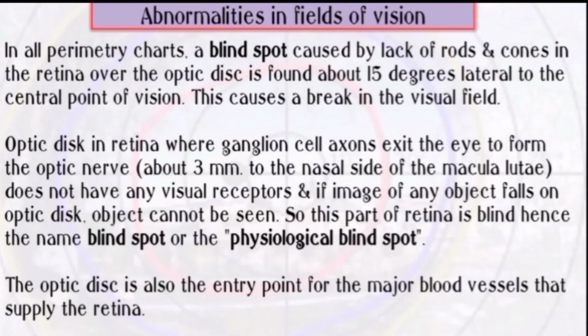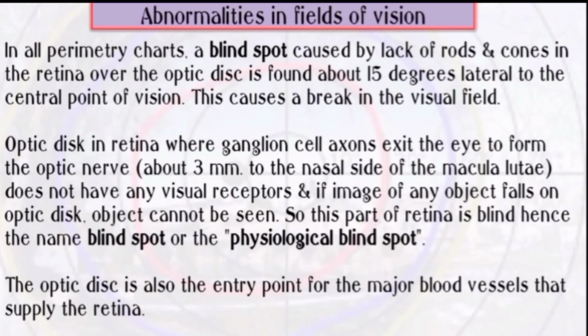In all perimetry charts, a blind spot caused by lack of rods and cones in the retina over the optic disc is found about 15 degrees lateral to the central point of vision. This causes a break in the visual field. Optic disc is the area in the retina where ganglion cell axons exit the eye to form the optic nerve, which does not have any visual receptors.